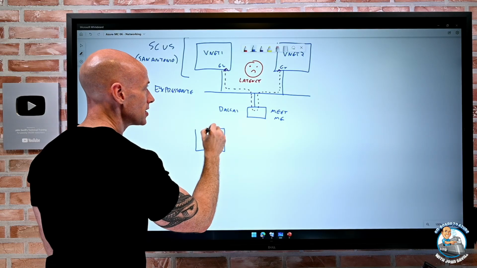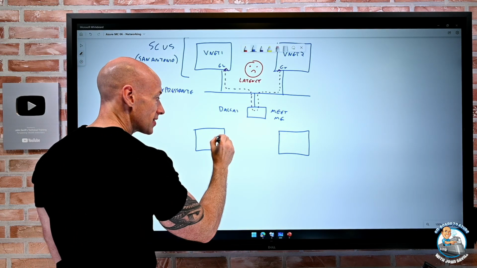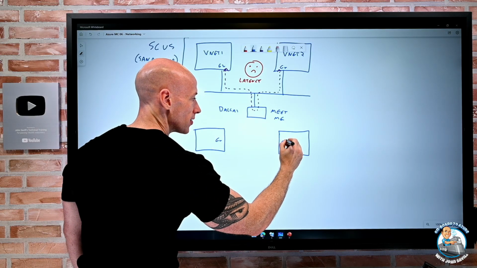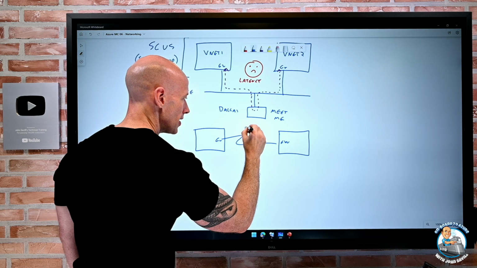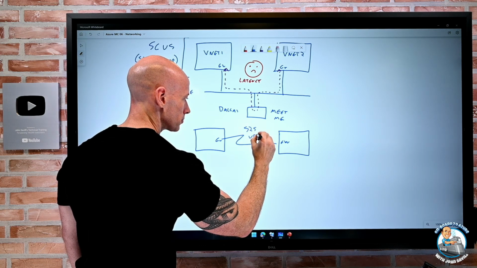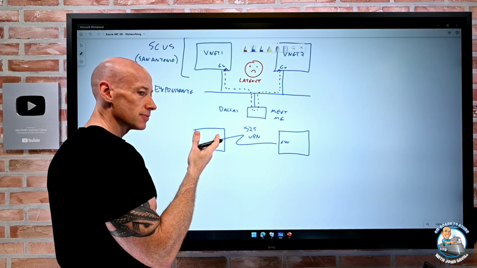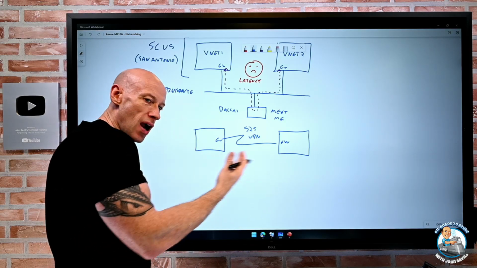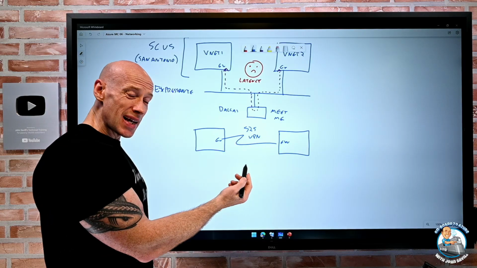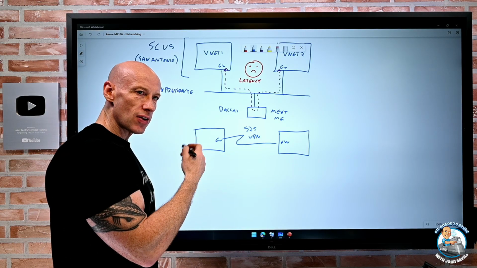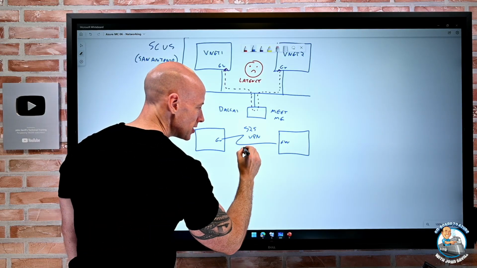What about a site-to-site VPN? I have exactly the same scenario. I have gateways, but this time they're site-to-site VPN gateways, and I'm going to establish a site-to-site VPN to connect them together. Well, remember, how does a VPN work? It encrypts the traffic, expecting it to go over the internet. Now, these wouldn't go over the internet because they're both in Azure. Even though it might be a public IP, it would stay on the backbone network, but it's still using IPsec.